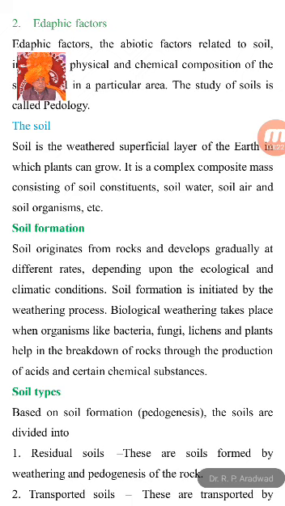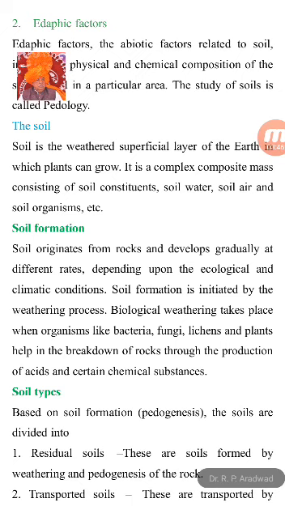All these factors, compositions or structures we can discuss here. So you understand what soil is: the weathered superficial layer of the earth in which the plants can grow.